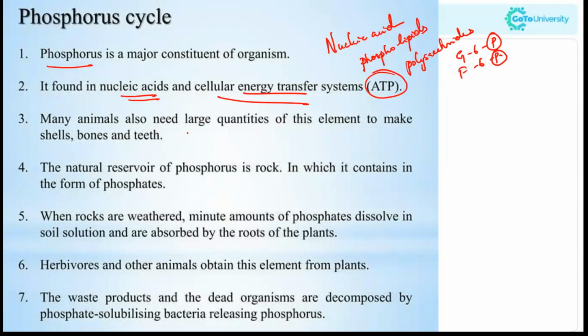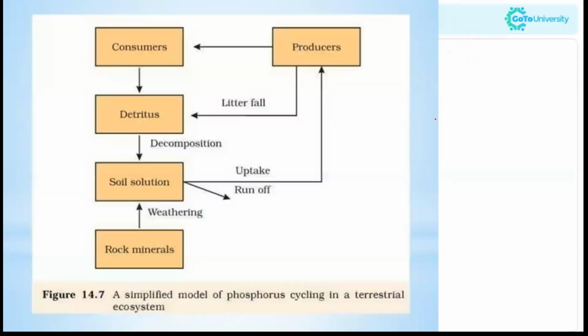Now, many animals also need large quantities of this element to make shells, bones, and teeth. The natural reservoir of phosphorus is rock. So what is the natural reservoir of phosphorus? It is the rocks, which contain it in the form of phosphates. Now when the rocks are weathered, minute amounts of phosphates dissolve in the soil solution and are absorbed by the roots of the plant.